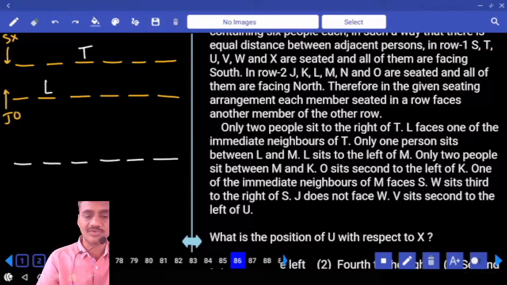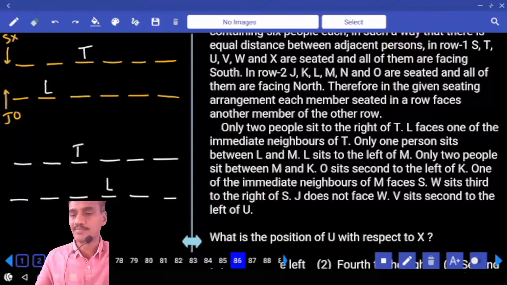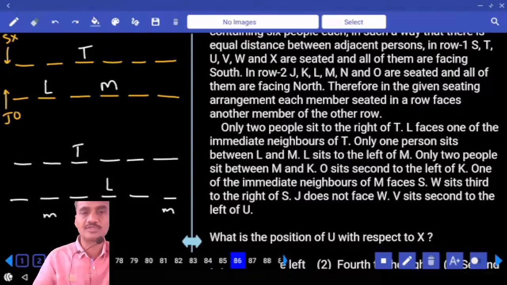And what is the second one we have? 1, 2, 3, 4, 5, 6. T is here. L can be here. Is that fine? And only one person between L and M. In between L and M, there must be exactly one. Now in this case, M can be here or can be here, two possibilities.